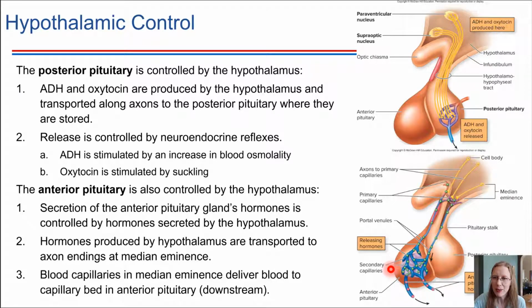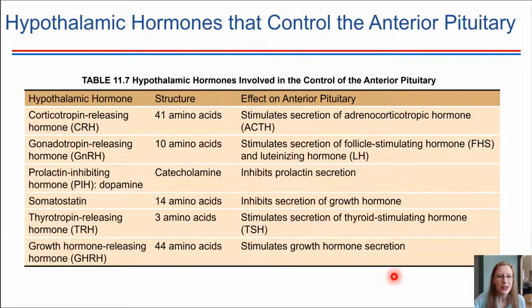So the hypothalamus has many different hormones it can release. All these little green dots are representing hormones. There are many different types of hormones. Let me just show you a table here. These are hormones that the hypothalamus produces, and then they can travel to the anterior pituitary through the bloodstream and cause the anterior pituitary to secrete hormones.